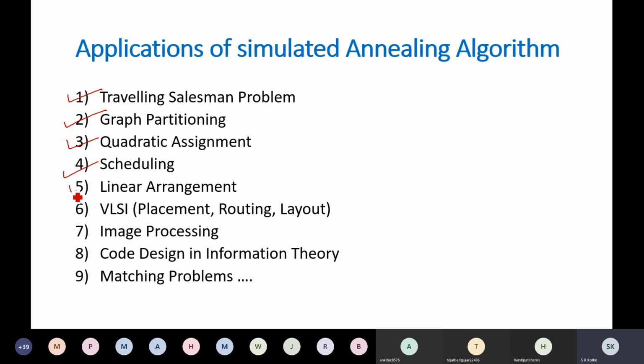Then linear arrangement, VLSI design, specifically where placement of various parts, routing, layout, this can be used. In image processing, it is useful. In information theory, code design, it is used. There are certain matching problems where there is no exact solution and optimized solutions are required. There also, this simulated annealing algorithm can be used.